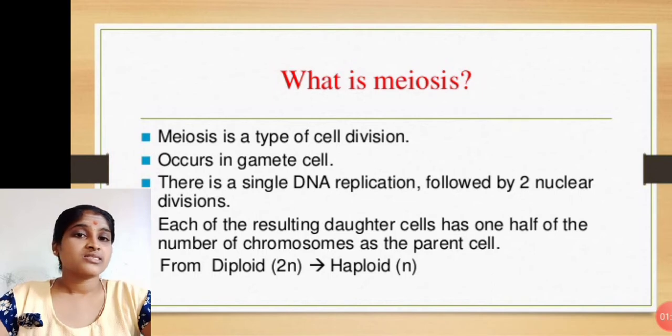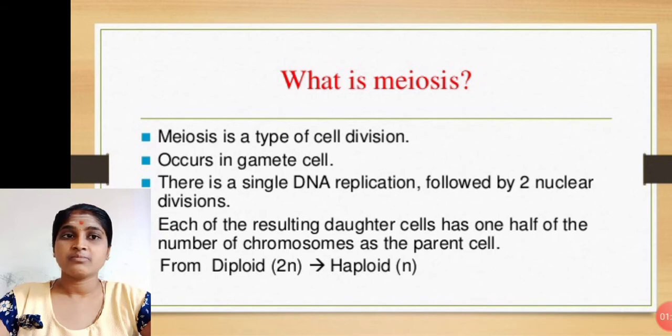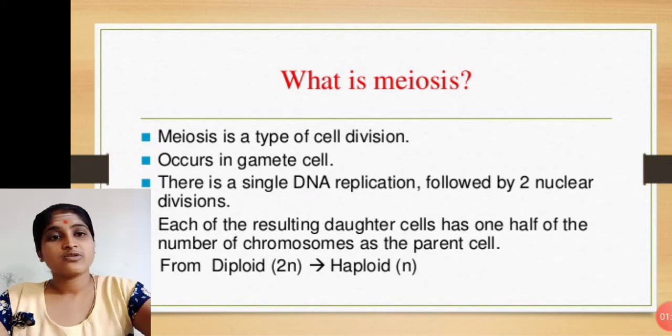The cell starts with the diploid number of chromosomes, and when it divides in meiosis we get haploid cells. Diploid is noted 2n, and haploid is noted n. Next we go to the next slide.